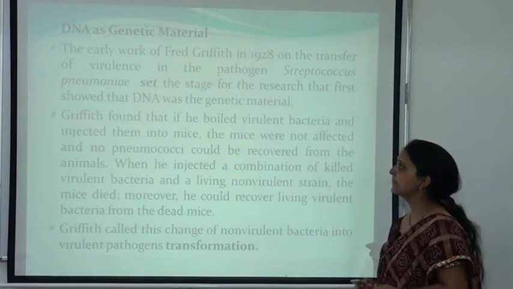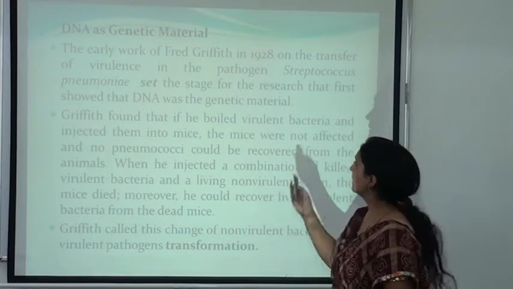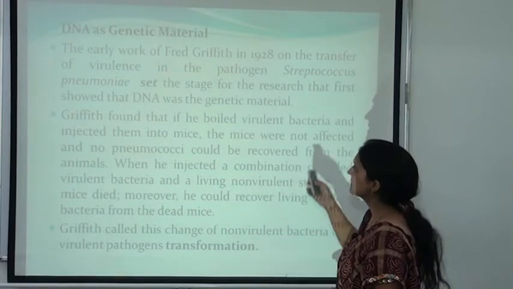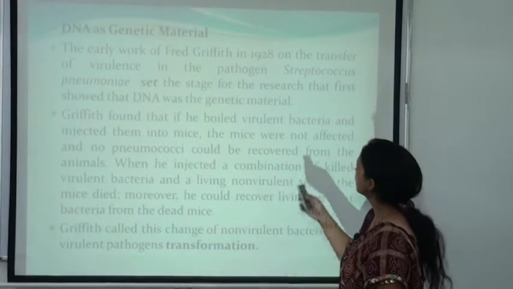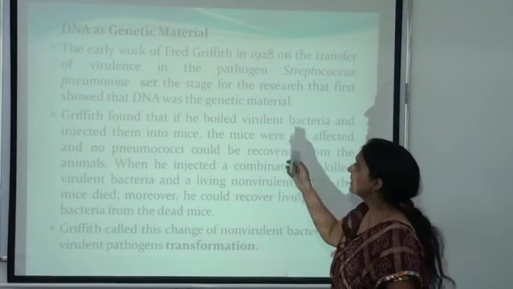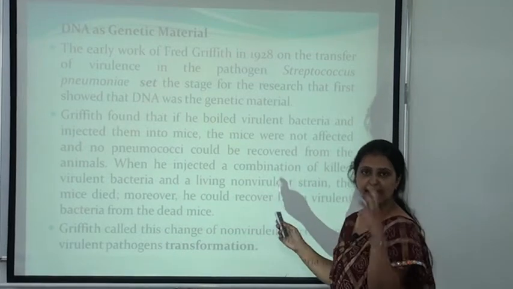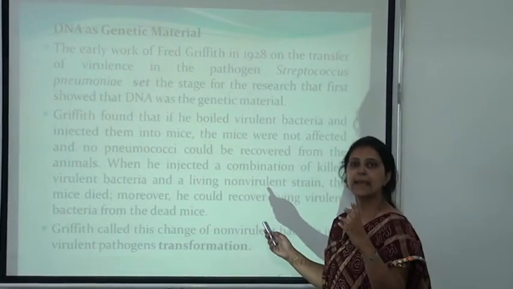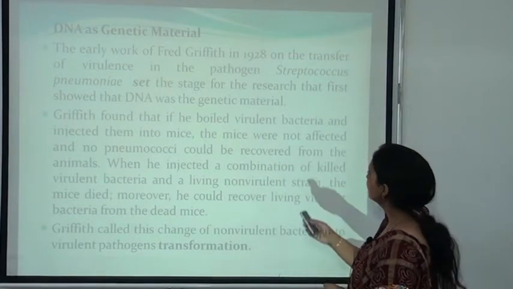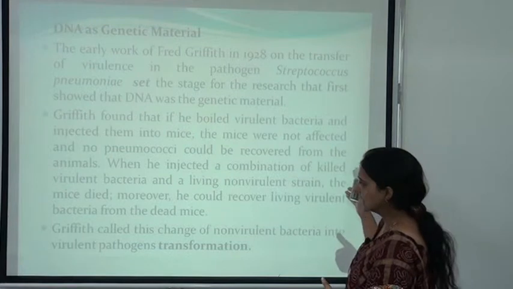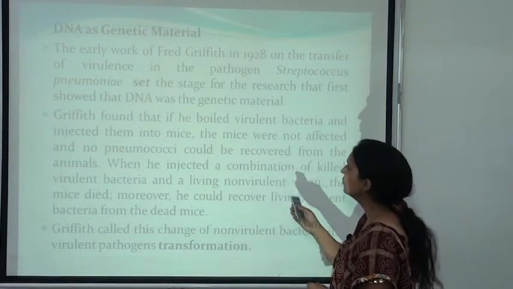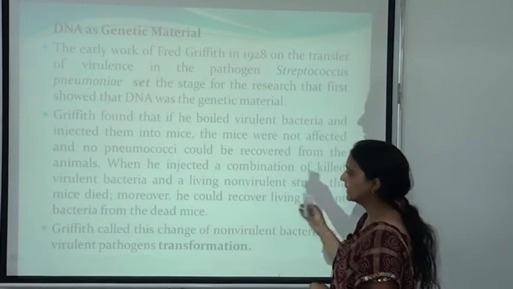Now, DNA as genetic material. The early work of Griffith in 1928 on the transfer of virulence in the pathogen Streptococcus pneumoniae set the stage for the research that first showed that DNA was the genetic material. Griffith found that if he boiled virulent bacteria and injected them into mice, the mice were not affected and no pneumococci could be recovered from the animals.